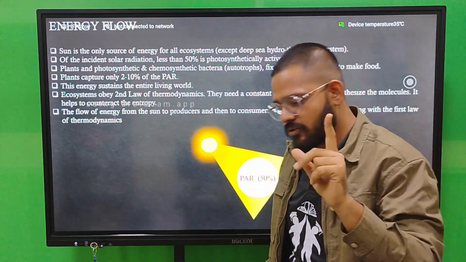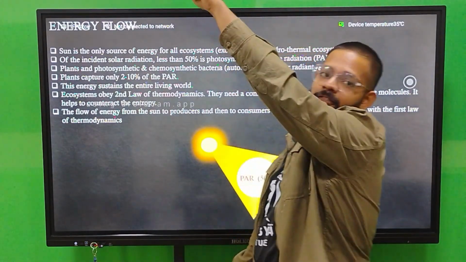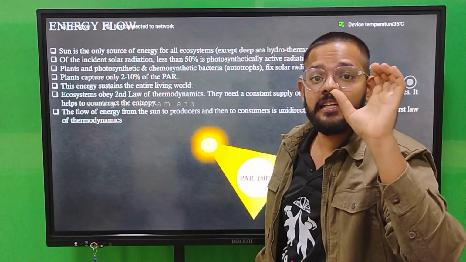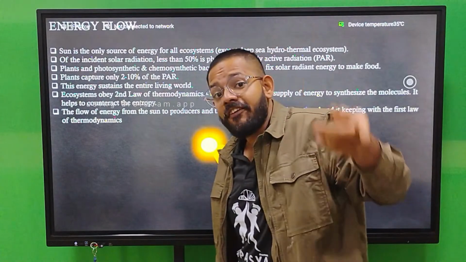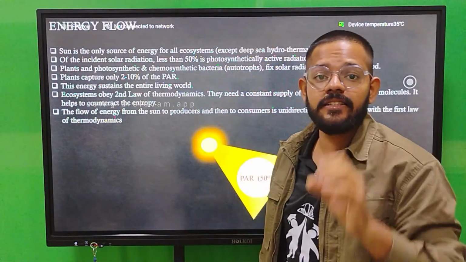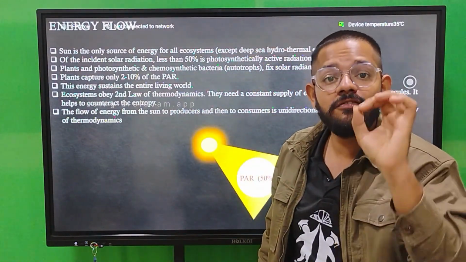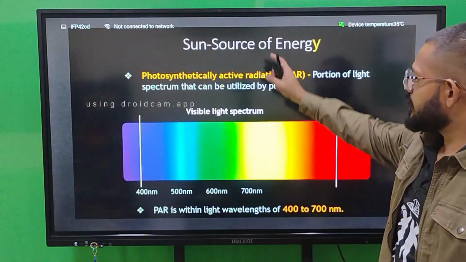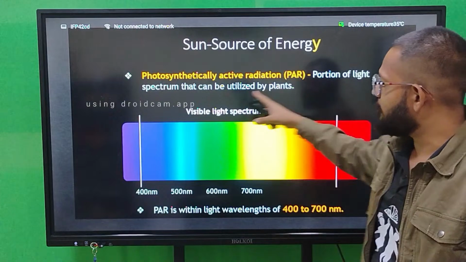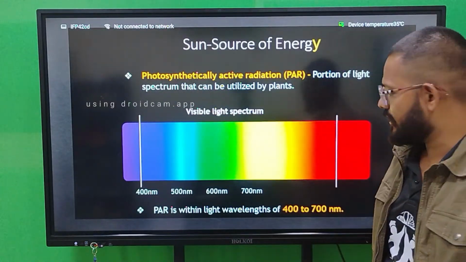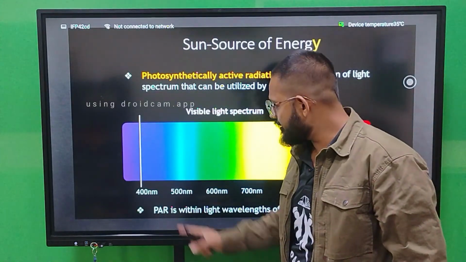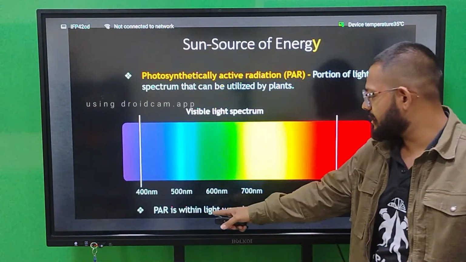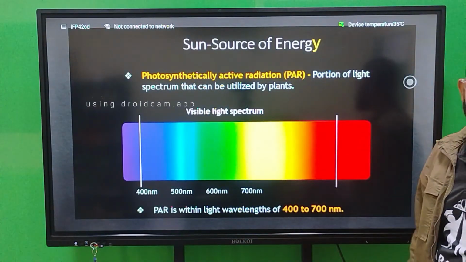photosynthesis. Again, listen: 100% light is coming from the sun, out of that 50% is PAR, and out of that 50%, 2 to 10% is used by plants for photosynthesis. So this is your photosynthetic active radiation, the portion of the light spectrum that can be utilized by plants. The spectrum of this light is 400 nanometer to 700 nanometer. PAR is within the light wavelength of 400 to 700 nanometer.